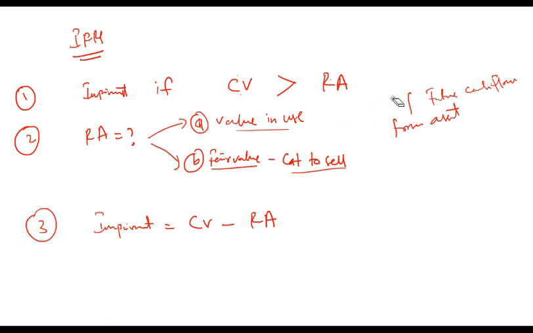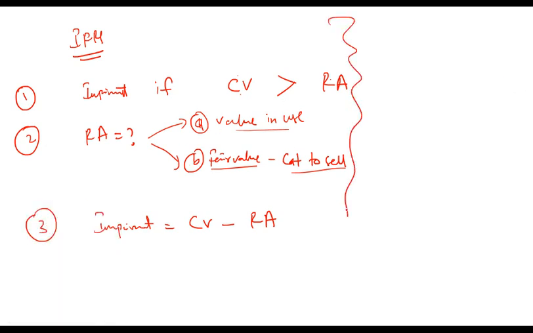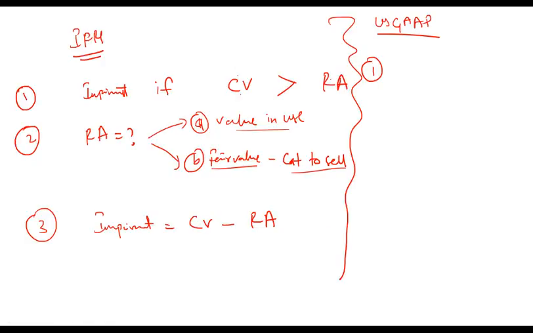Now let's talk about US GAAP. First step is, should the impairment be charged or not? So US GAAP says that impairment should be charged.